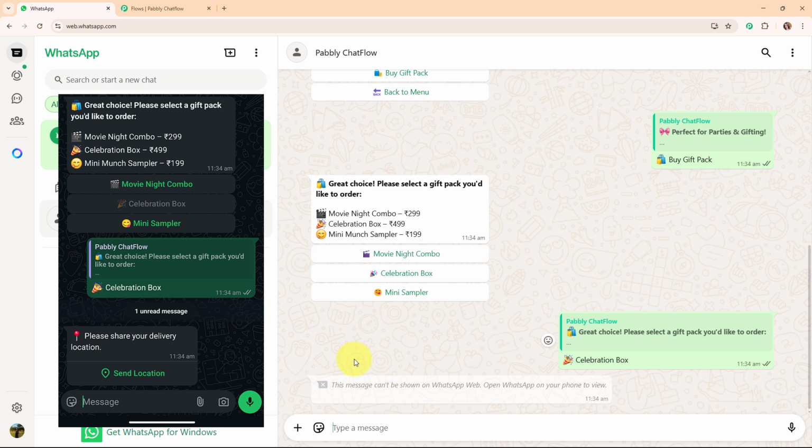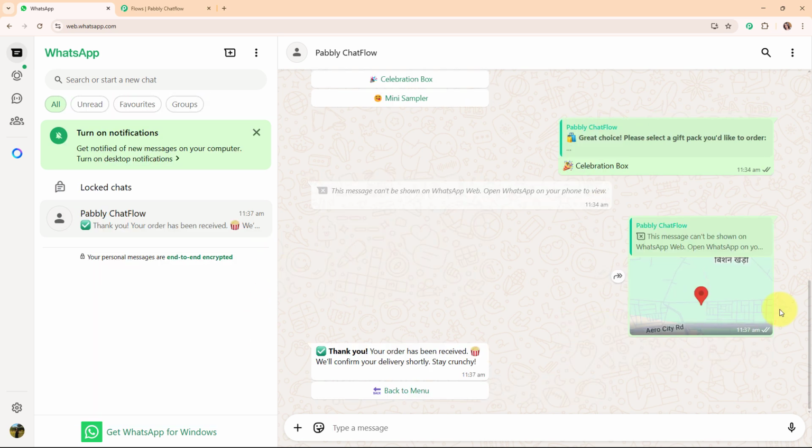And now from here, to send the location, I'm going to click on the send location button given over here. And here you can see as soon as I've sent a location from my phone on this WhatsApp chat, automatically we have received the message: thank you, your order has been received. We will confirm your delivery shortly. Stay crunchy. And then we have received the option for back to menu. Alright, so with this we have successfully seen the working of this amazing chatbot.